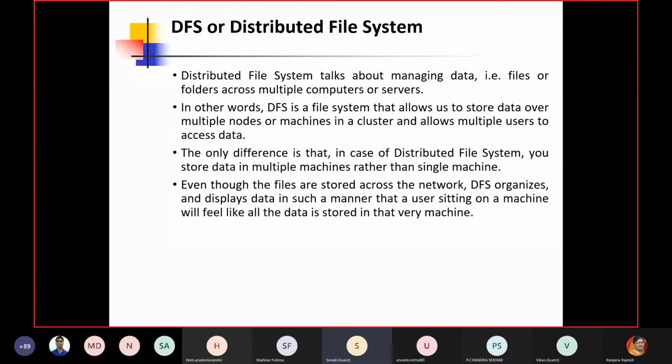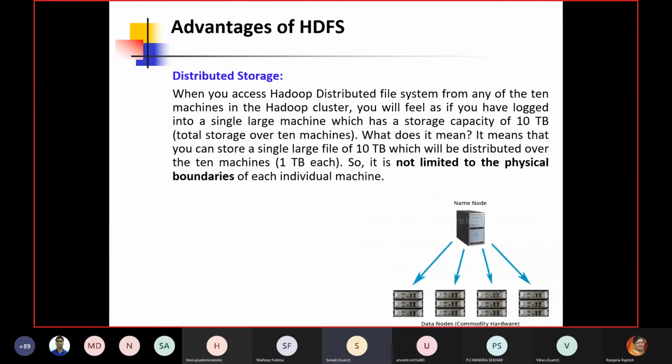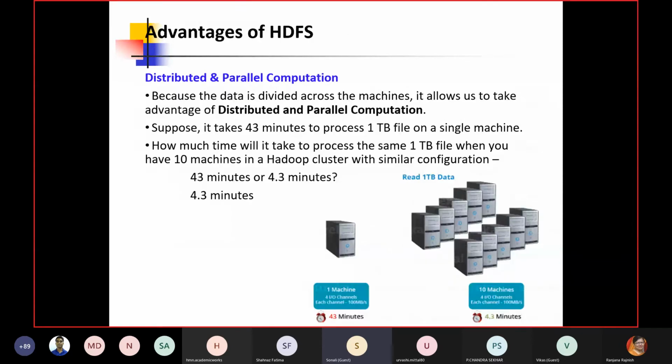So with the help of distributed file system, we may accommodate more and more applications in our day-to-day environment. Similarly, distributed processing systems are also possible. I can give you one example. Distributed storage means 10 terabytes of files can get stored in 10 machines with 1 terabyte on each machine, and whatever the user will feel like it is stored at one place. It is a background support which we are receiving from the Hadoop distributed file system.